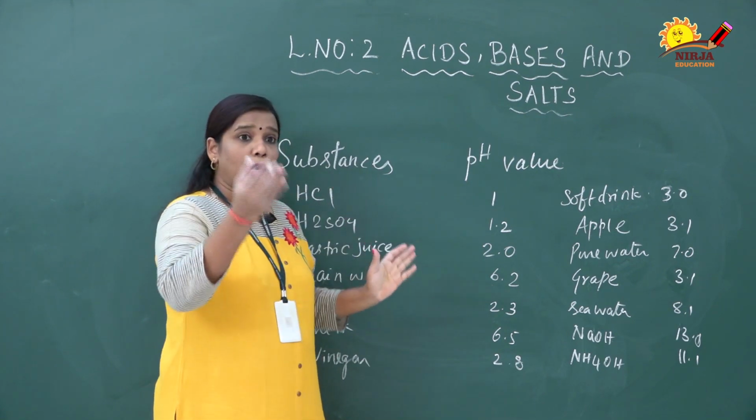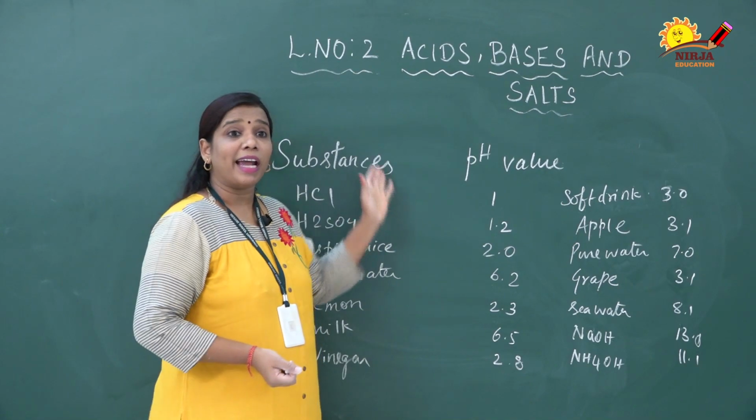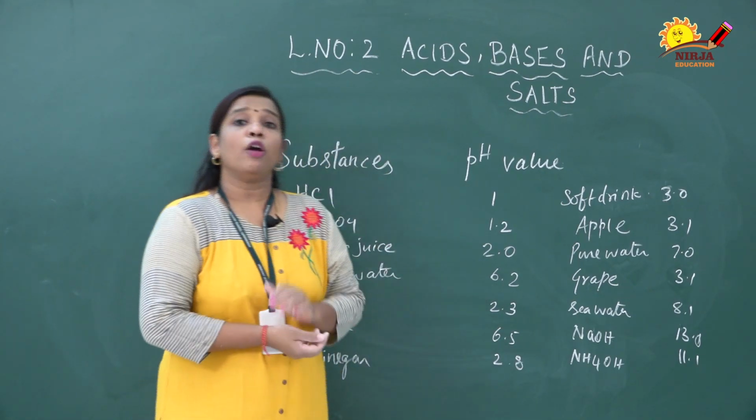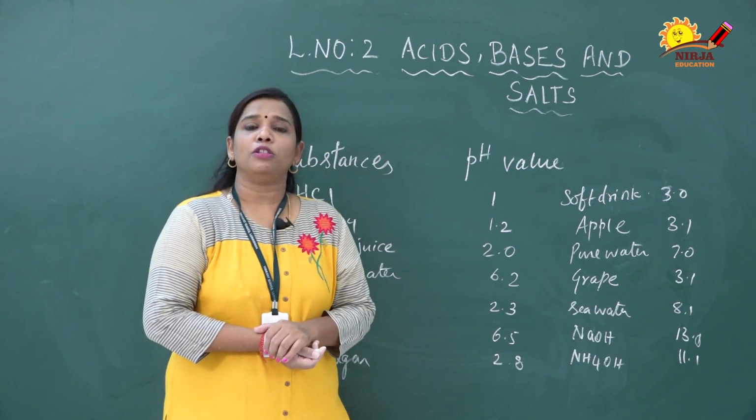This way, with the help of pH paper, pH scale or universal indicator, we can identify the exact pH value of a particular substance. I hope you have understood the strength of an acid as well as a base and the chemical properties of bases.